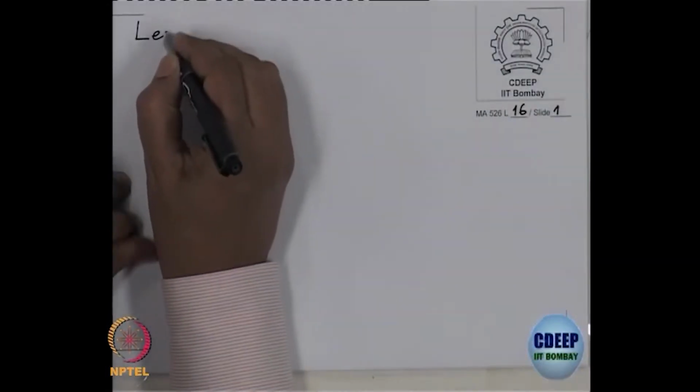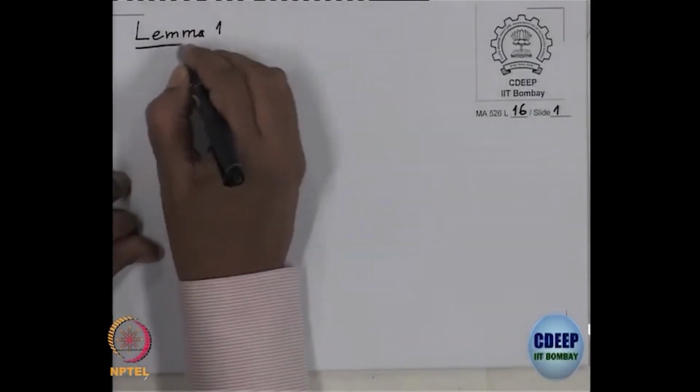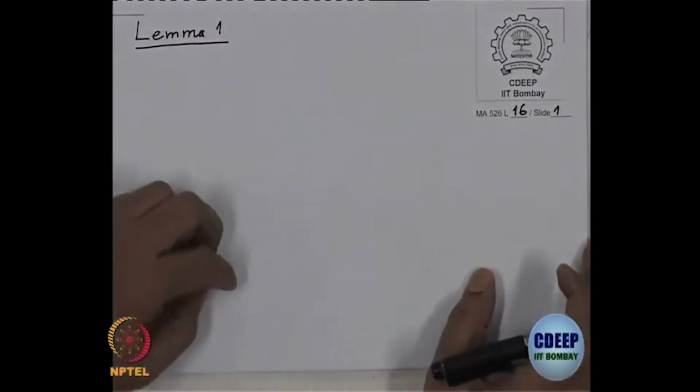Last time I was trying to prove a lemma, let us recall that, and we have not finished the proof yet. So the Lemma 1 which I will need for the main proof of Jacobian criterion.